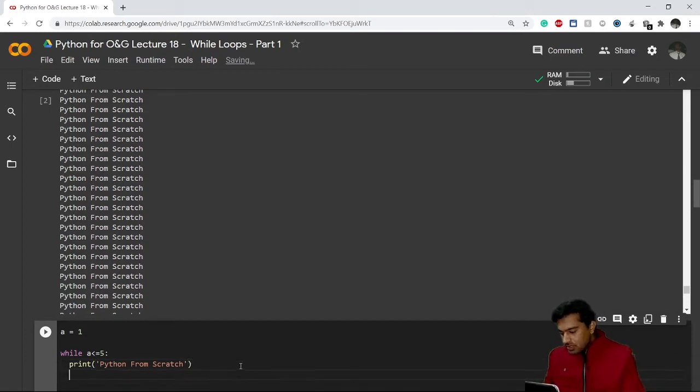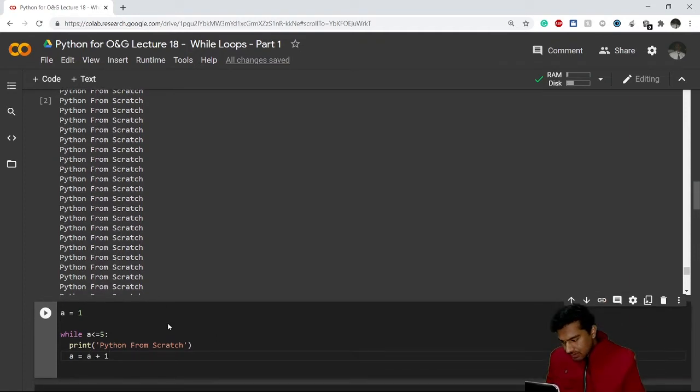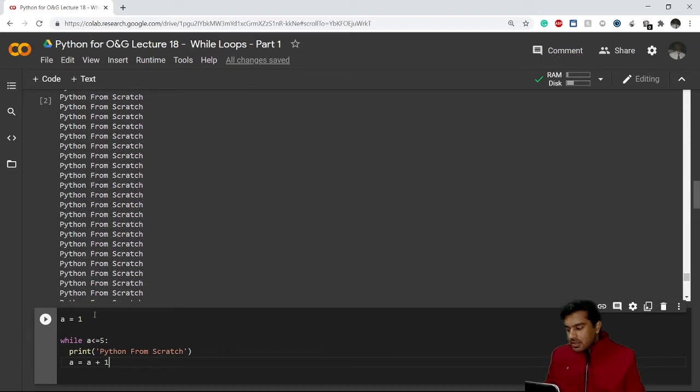Now what I'll do is make changes in A itself: A plus 1. I've done it here. So what is happening here? It is very important to understand that at first when it is starting, the value of A is equal to 1. Now we have this condition. A is 1, so 1 is less than or equal to 5. It is true, so it will print Python from scratch one time.